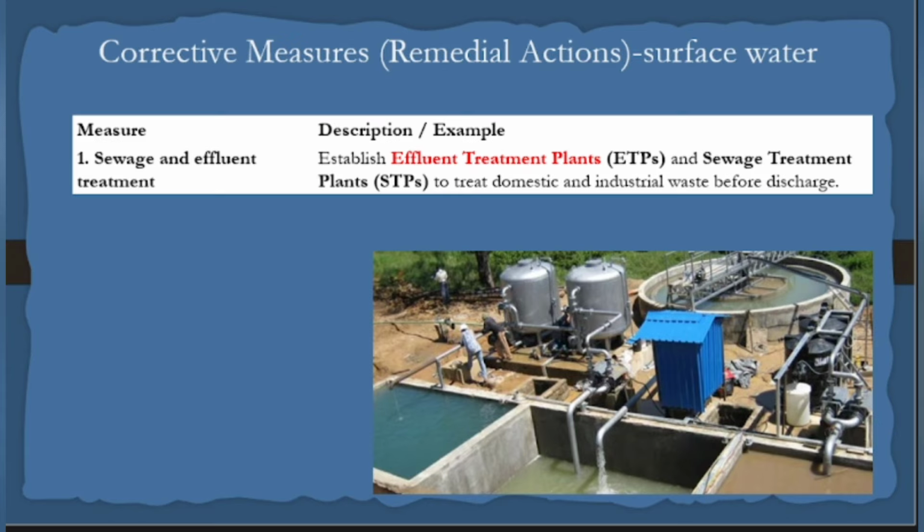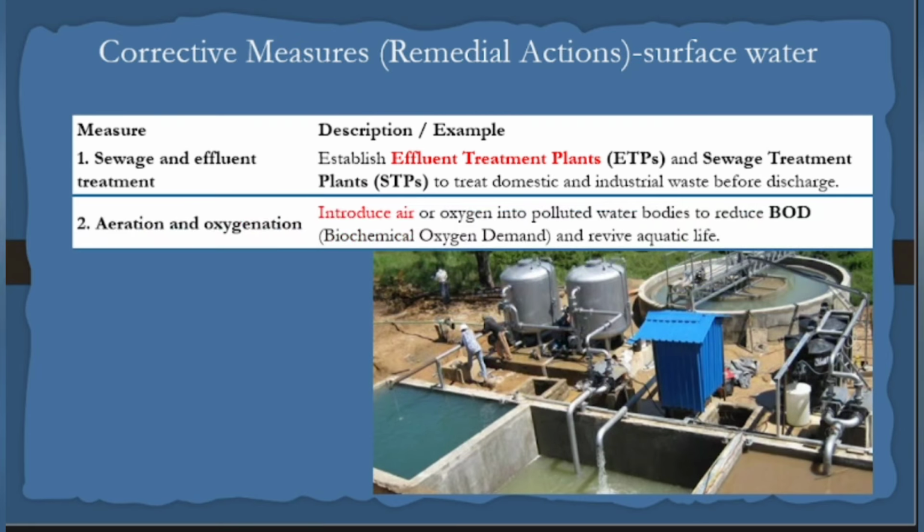Like this, there will be a number of stages in treatment. They treat the water, then only they will let out this water. This has to be done. Next thing is the sewage treatment plant. What do you mean by STP is, are we using water for our household needs? Are we discharging the waste? That waste is called what? Sewage waste. If people are using the water and wasting it, then it is called sewage waste. If industries are using the water and wasting it, then it is called effluent waste. Both wastes have to be treated, then only they can be let out. So two types of treatment plant you have to introduce.